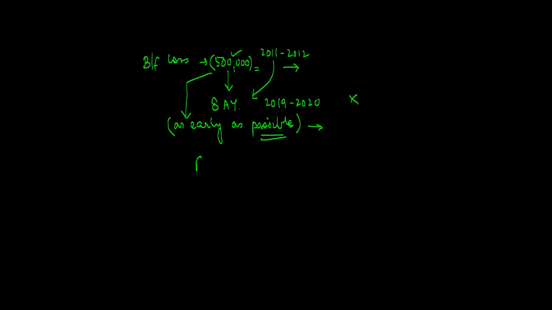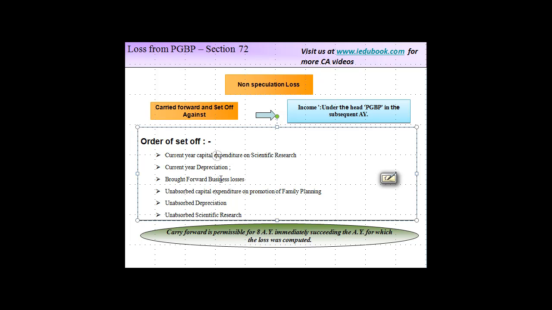Let's say the profit is 100,000. You reduce all the expenses, let's say 50,000, and you're left with a net income of 50,000. Now against this income, you will start setting off in the following order. First, current year capital expenditure on scientific research. If there is a current year expenditure, obviously you do that first. Both of these are current year expenditures, so the priority is given to the current year expenditure first. Then you set off current year depreciation.